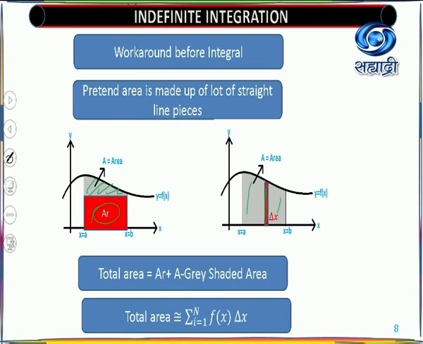So the total area is what? The total area is the sum of such strips. f(x) means this length, because this is y equal to f(x), times this breadth delta x, and so on for all strips. How many strips may there be? i equal to 1 to n, so n number of strips are there. For every strip you take f(x) and delta x. That sum gives you the area under this curve.